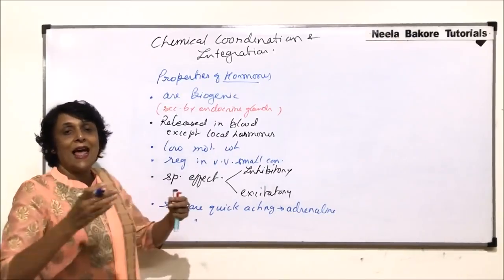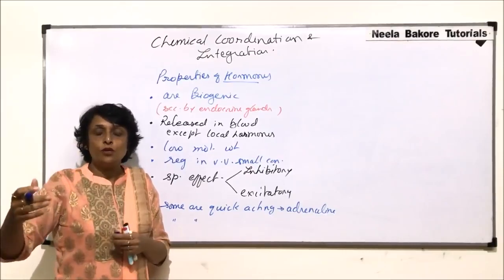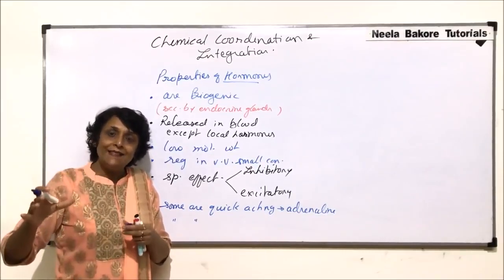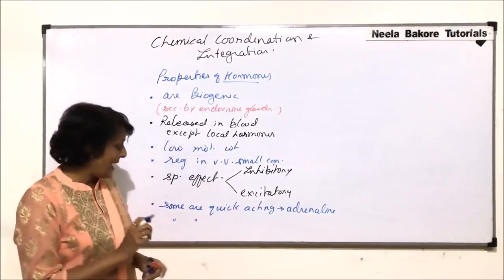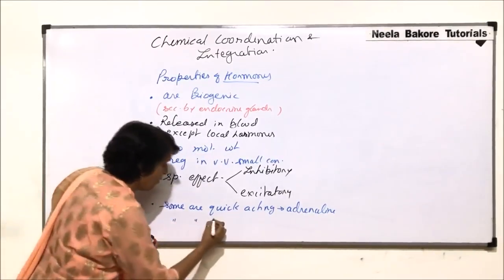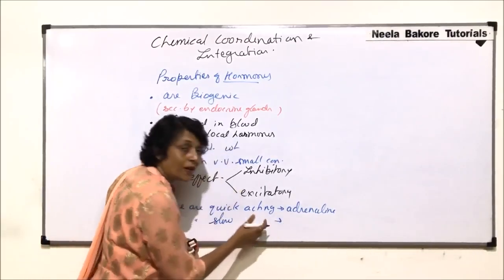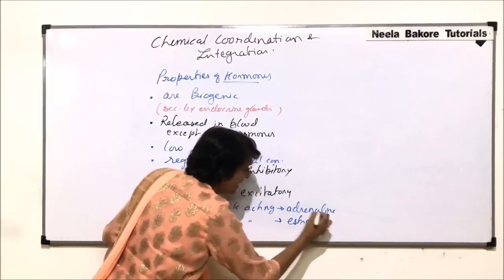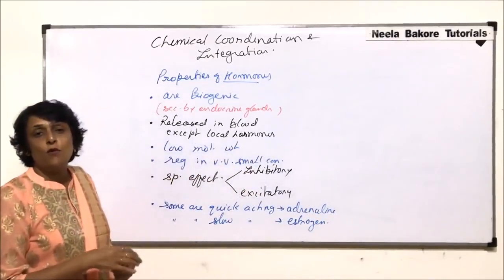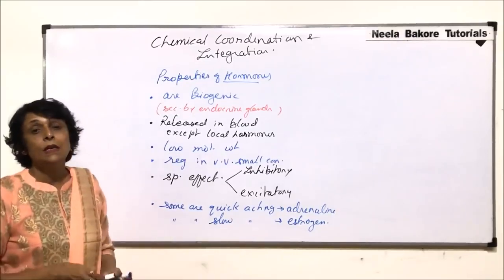That means there is a lag period. Once they are released, after that they would reach to that target organ and then their action would start. It would take some time. That period is known as lag period. So they are known as slow acting hormones. One example that we can write here is, say, estrogen. There are many. When we come to the mechanism of hormone action, we'll take other examples also.